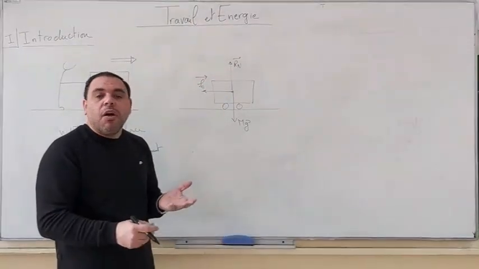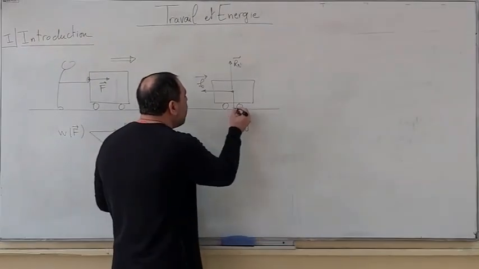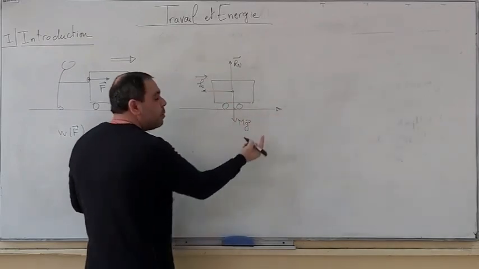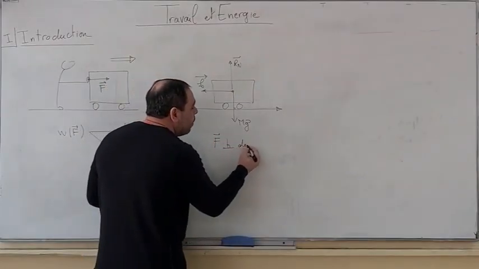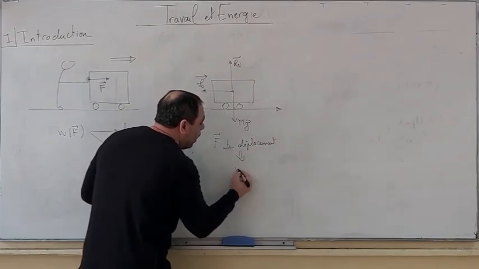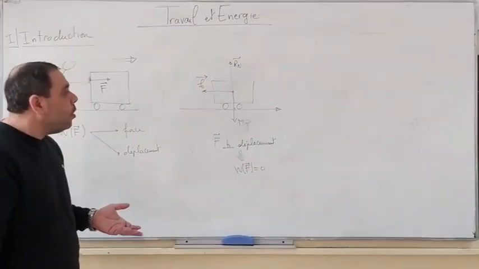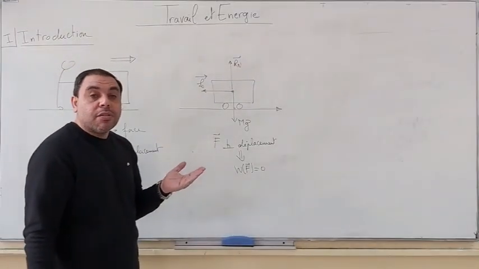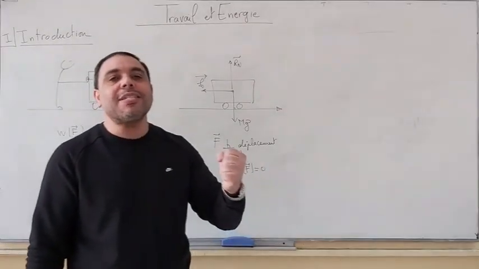Mg and Rn don't have an effect on the displacement, so we say that these forces don't do a work. All forces that are perpendicular to the displacement have a work equal to 0. The force of friction is responsible for the deceleration. This force possesses a resistive work because it will resist or oppose the motion.